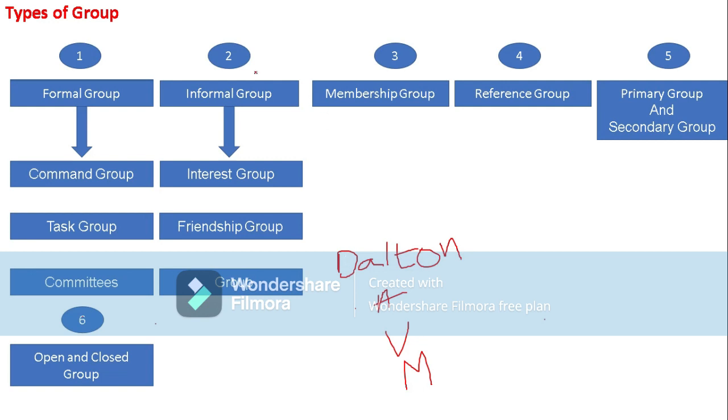According to Dalton, these are the three types of informal groups.